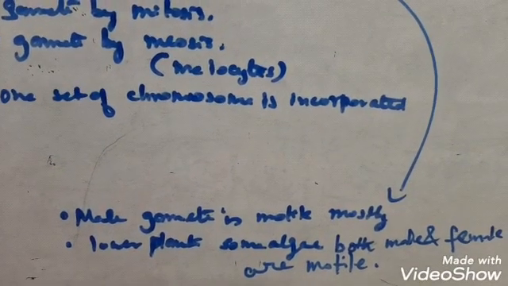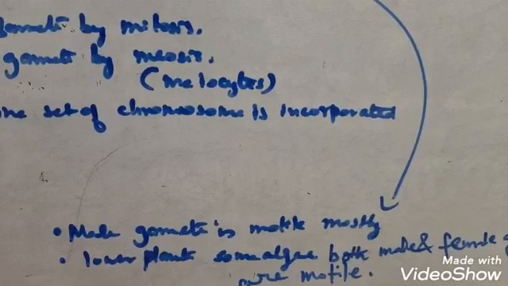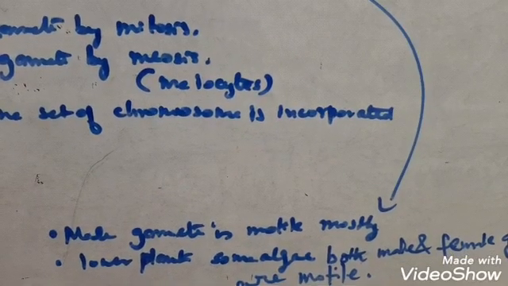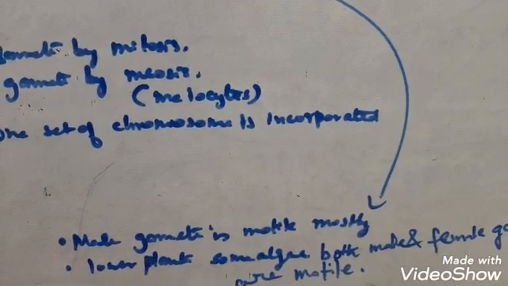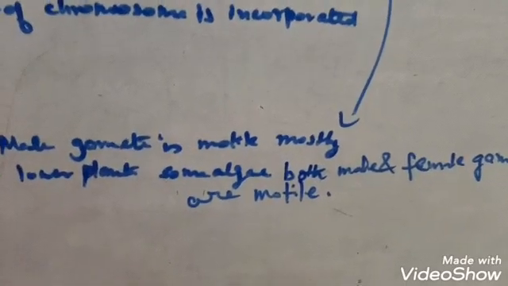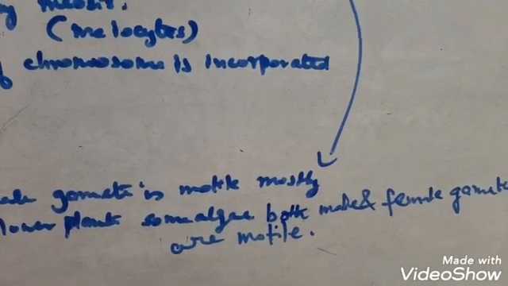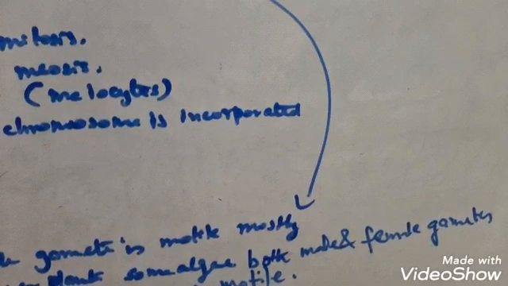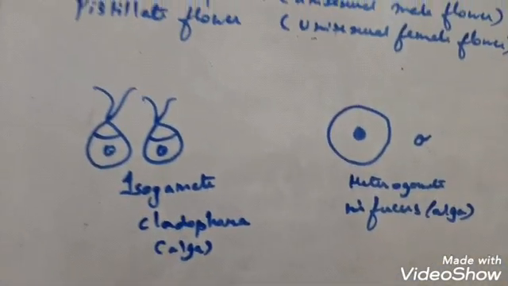Only one set of chromosomes gets incorporated because again there will be syngamy. So there will be fusion of the male gamete and female gamete, so the diploid condition will be retained. So for that, only a single set of chromosomes gets incorporated in the gamete. Clear? So here you see I have drawn some of the gametes.